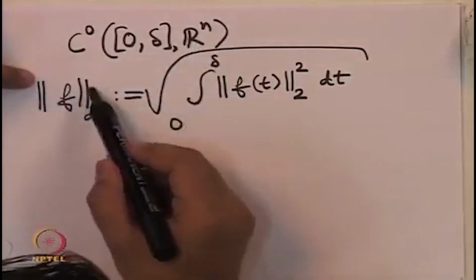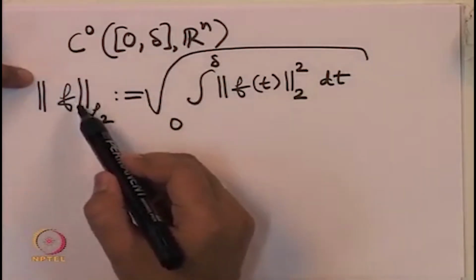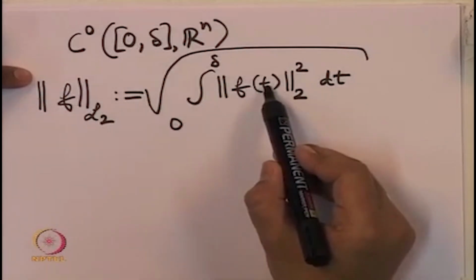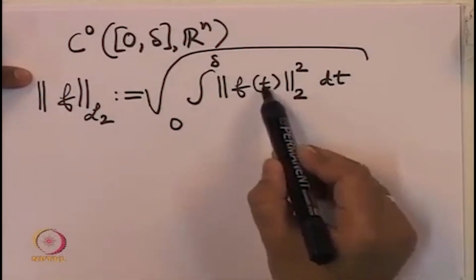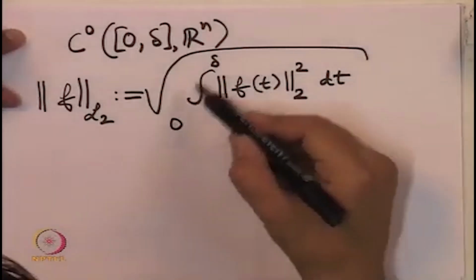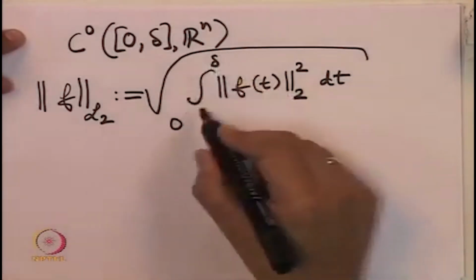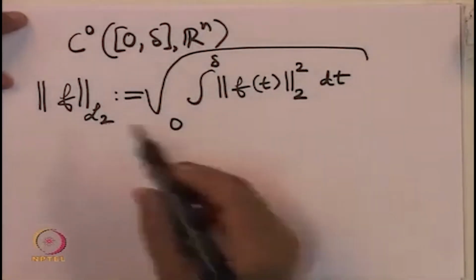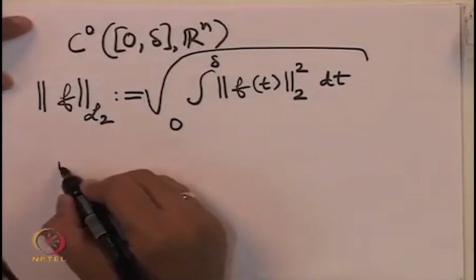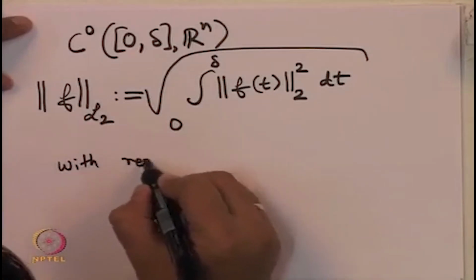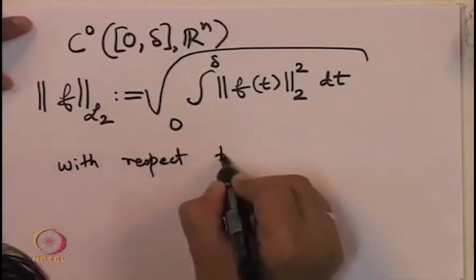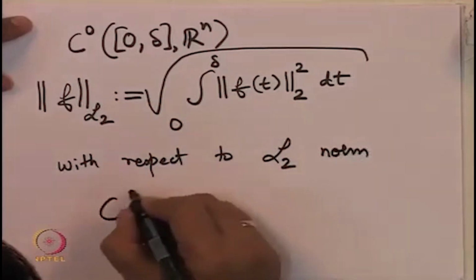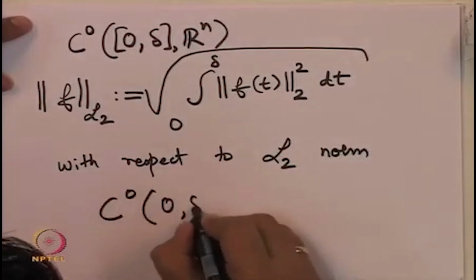So, this L2 norm also is no longer dependent on t. Before we took the 2 norm, f of t was indeed a function of time t, but after we integrate from 0 to delta, this is no longer dependent on time t. So, this is the L2 norm. With respect to the L2 norm, this same space of functions is not complete.